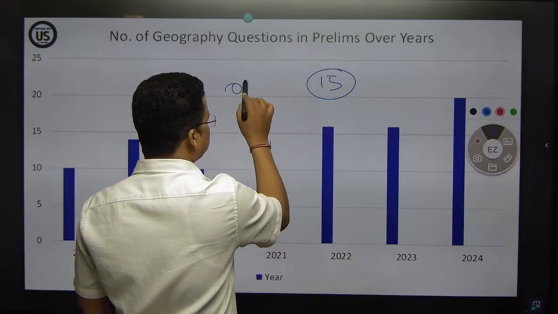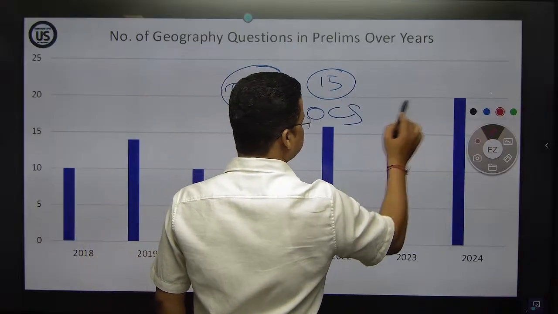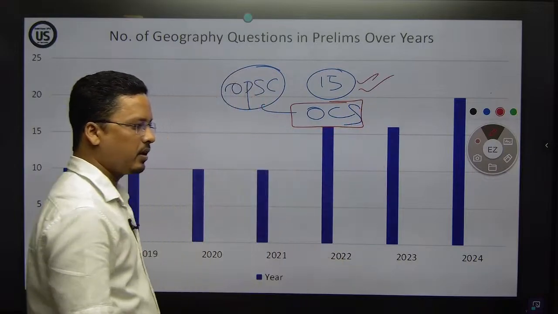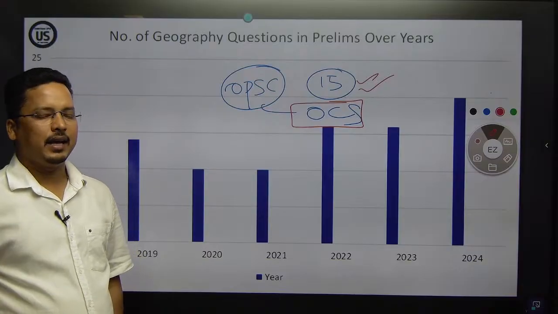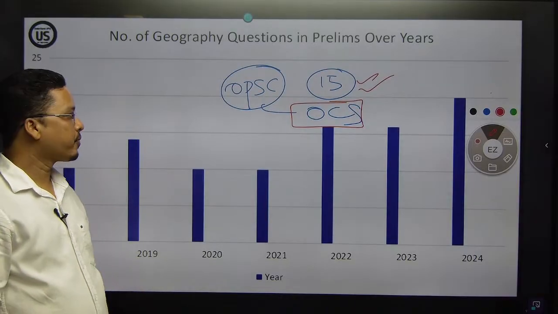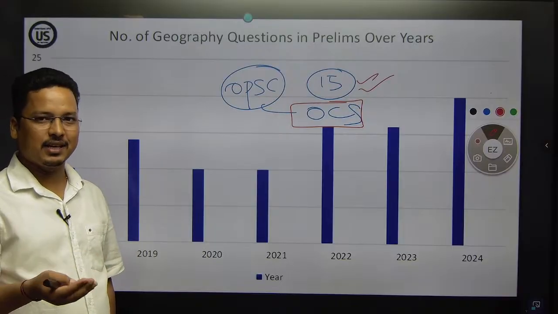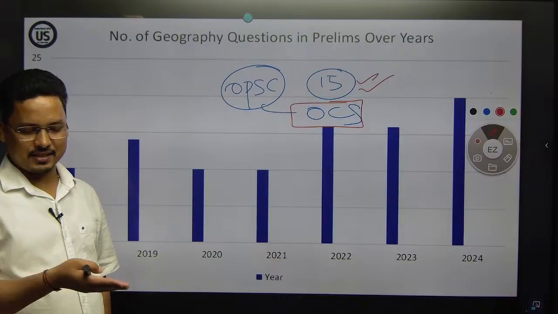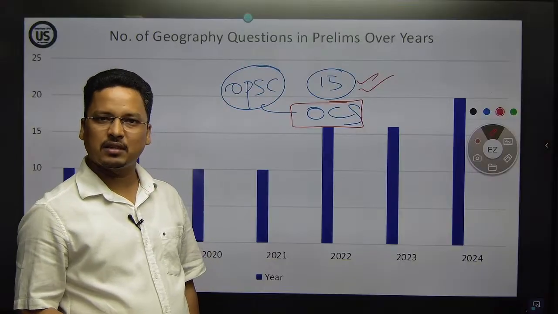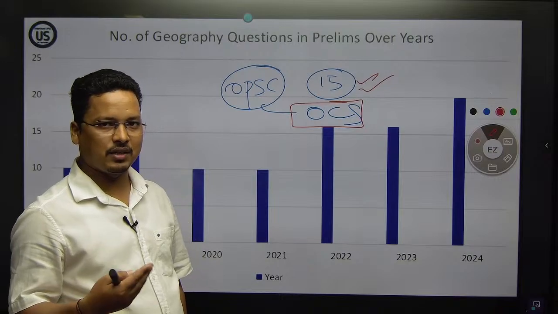OPSC. In OCS prelims, on an average, they have been asking 15 questions, like I said earlier that in polity they have been asking 20 questions on an average. So here, if you see, they are asking 15 questions.